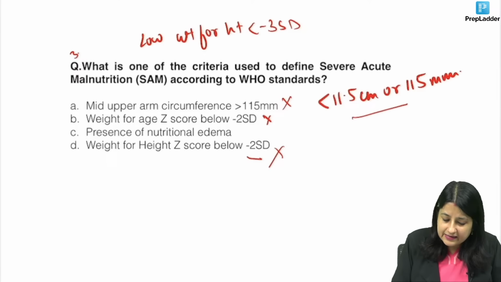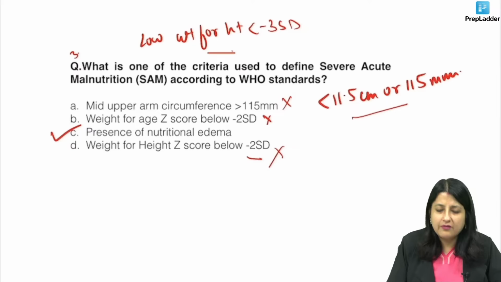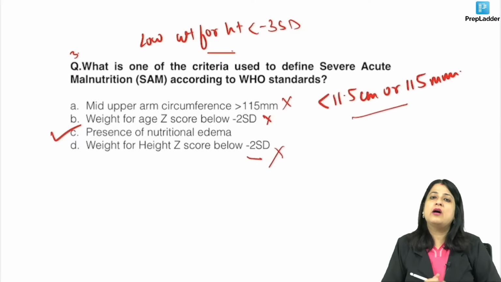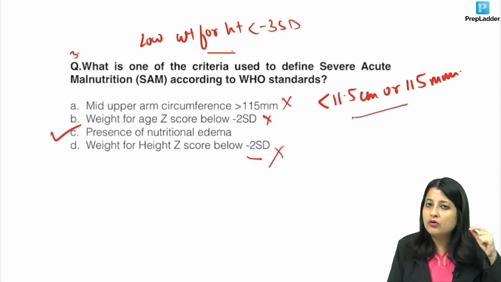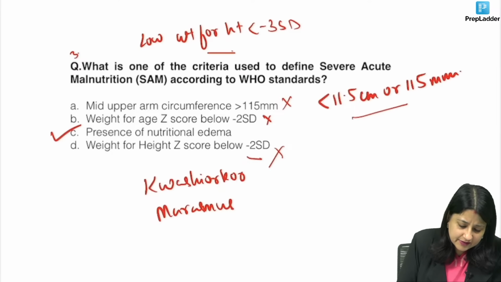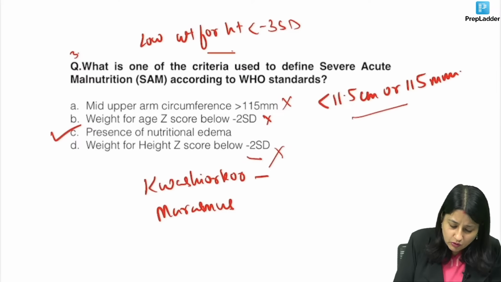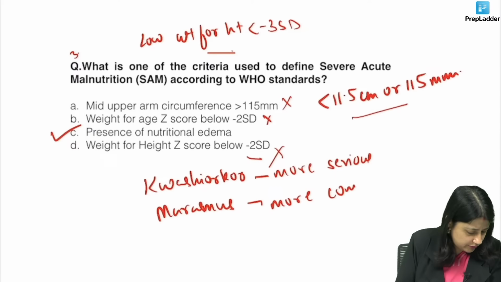So one criteria is this one, the other one is this one, and also we can have presence of bilateral nutritional edema or pitting edema. The 2 presentations of SAM you should also revise, guys. What were the presentations of a SAM child? It was Kwashiorkor and marasmus. So know the difference between the two. We have discussed in the videos. Kwashiorkor is more serious, everybody, but marasmus is more common from PSM point of view.